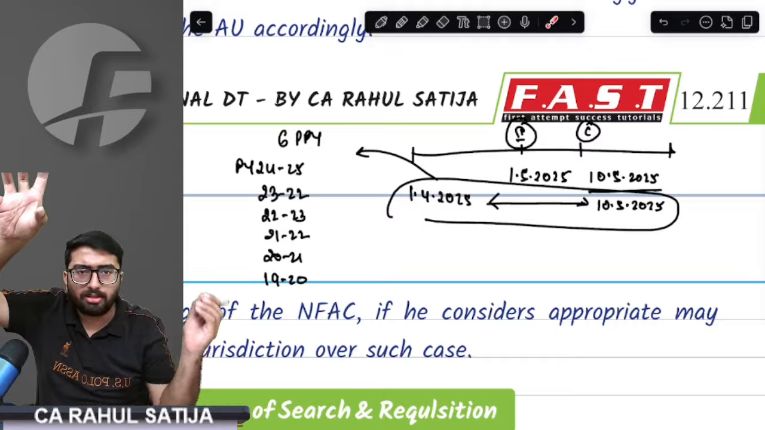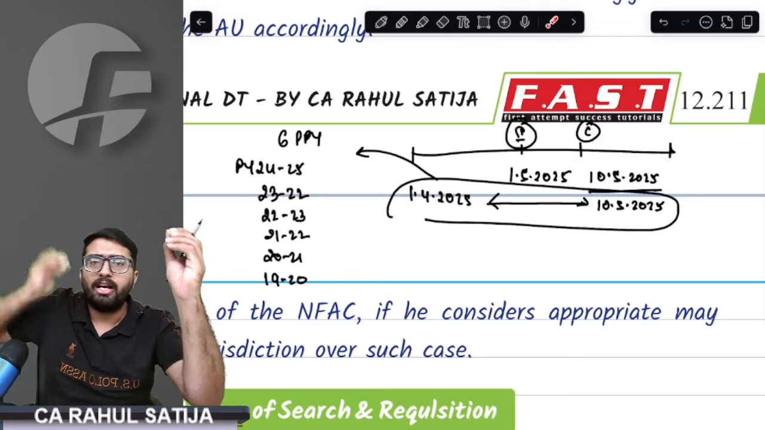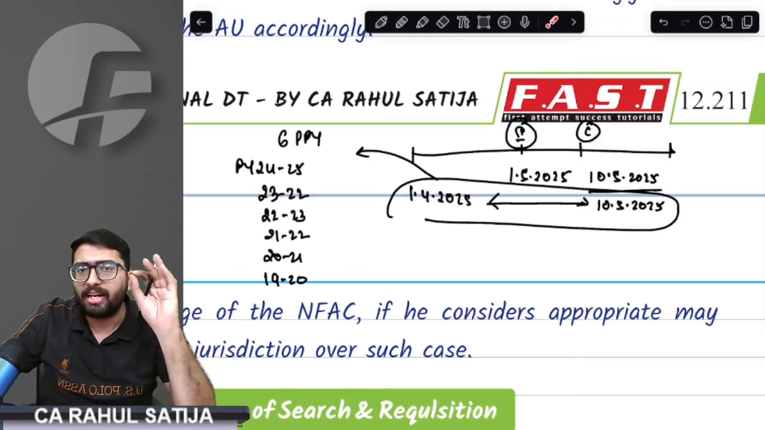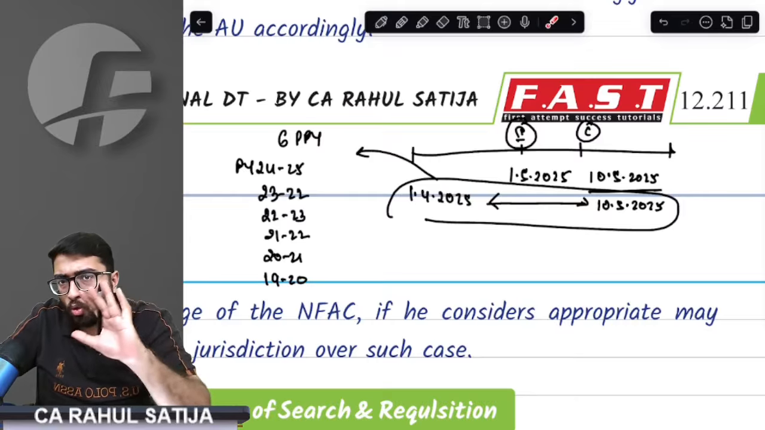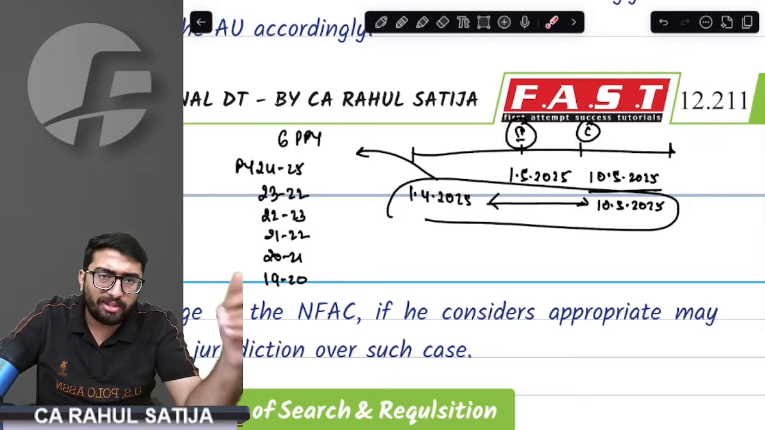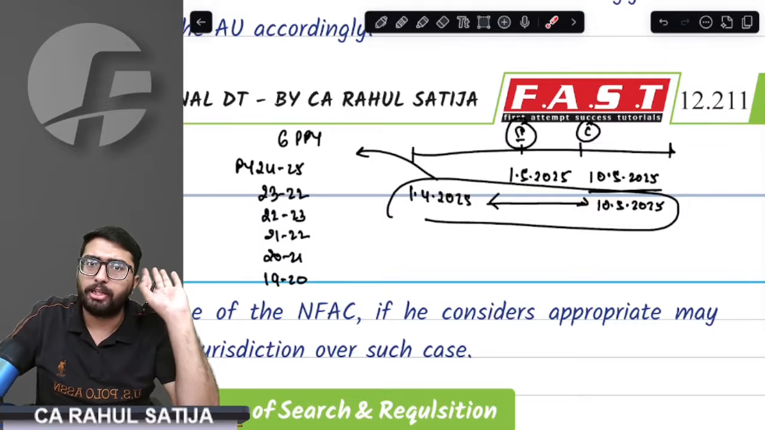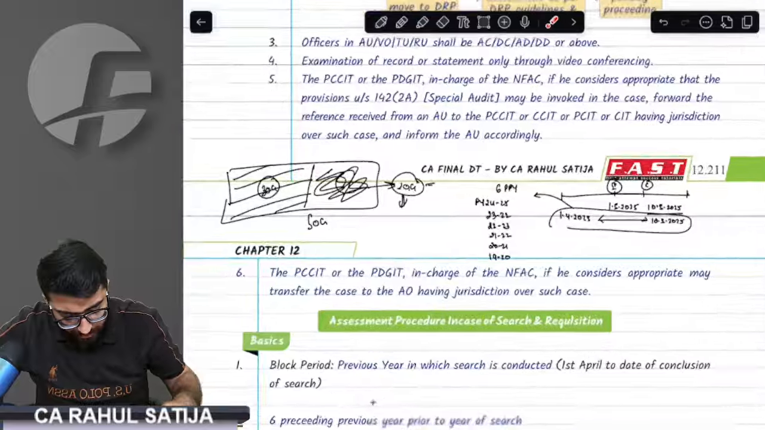But what if this block assessment is revived because of an ITAT order? Then the pending assessment shall abate. That means at any point of time, if block assessment is being done, no other assessment would be done. If block assessment is set aside, the other assessments would continue. Got it, sir? Got it.